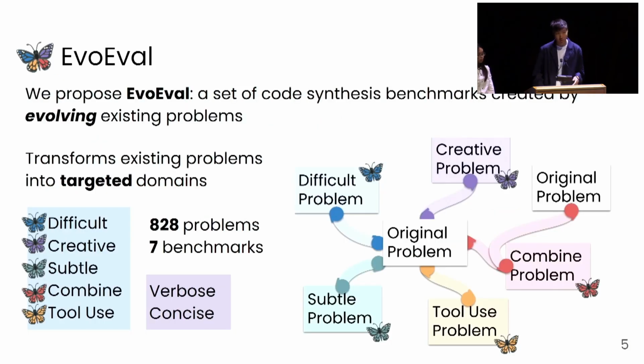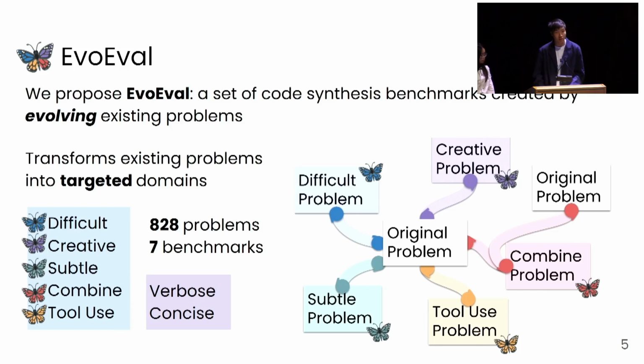So in order to address these limitations, we propose EvoEval, which is a new set of program synthesis benchmarks created through evolving existing problems. EvoEval transforms the existing problems into multiple different targeted domains. We include 5 different semantically altering targeted domains to make the problems either more difficult, more creative, applying subtle changes to the problem, combining multiple problems together, and even creating tool usage problems. Furthermore, we also construct 2 semantically preserving domains in order to make the problems either more verbose or also more concise. In total, we produce more than 800 different problems across our 7 benchmarks for a more comprehensive evaluation of large language models.